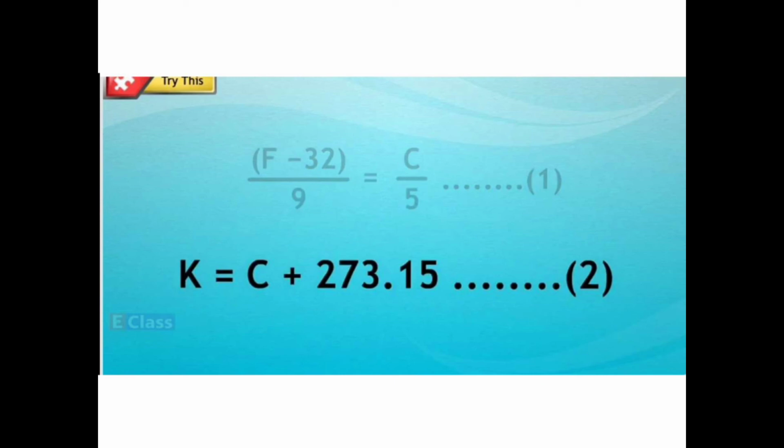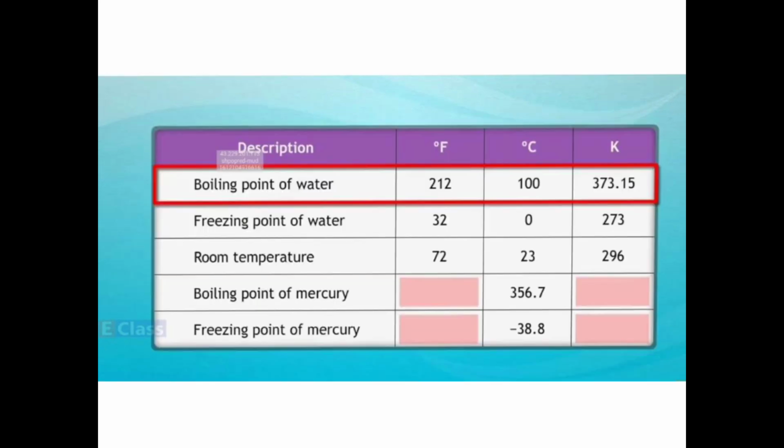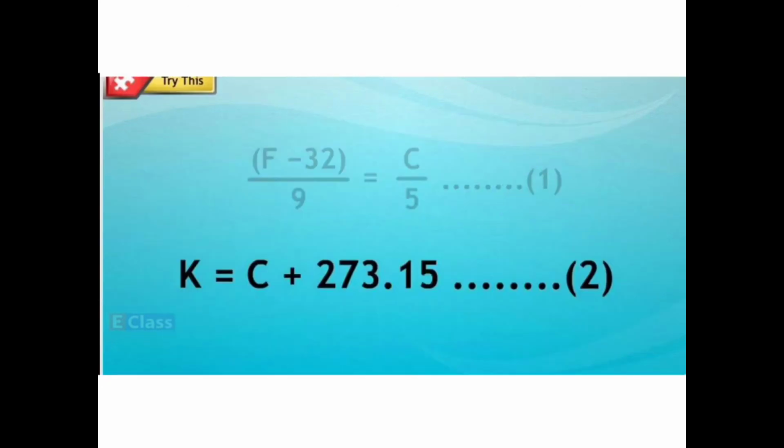Clear this much? So the boiling point of water in degrees is 100 degrees Celsius. In Kelvin you just have to add 273.15 to it, right?